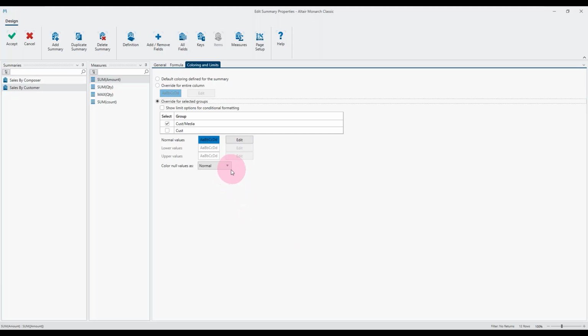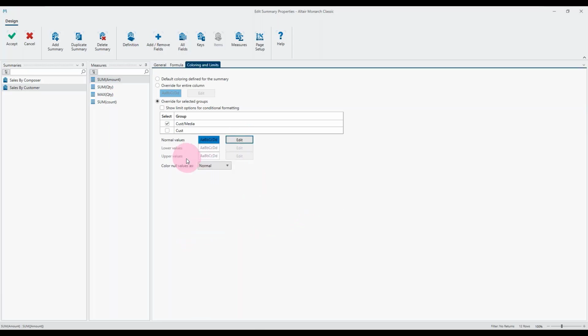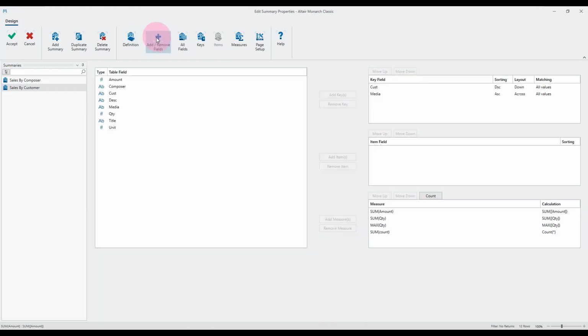My apologies, I was expecting to see the coloring limits here, and I'm obviously in the wrong section. Okay, I may need to come back to this and review this. Let me just quickly try one thing. I think you have to click on show limit checkbox. Yeah, that's what I was looking for. I was looking right past it.